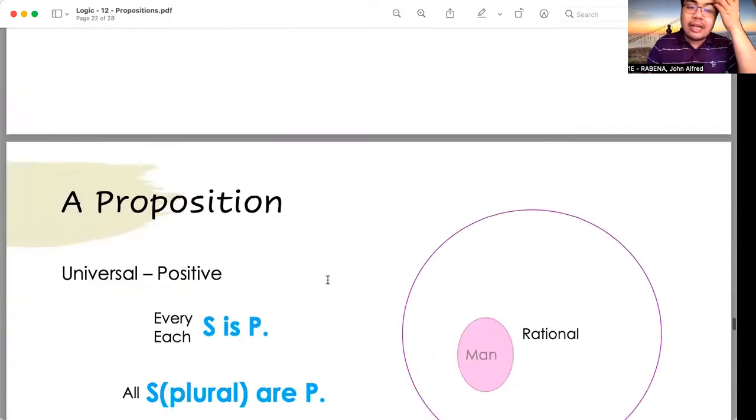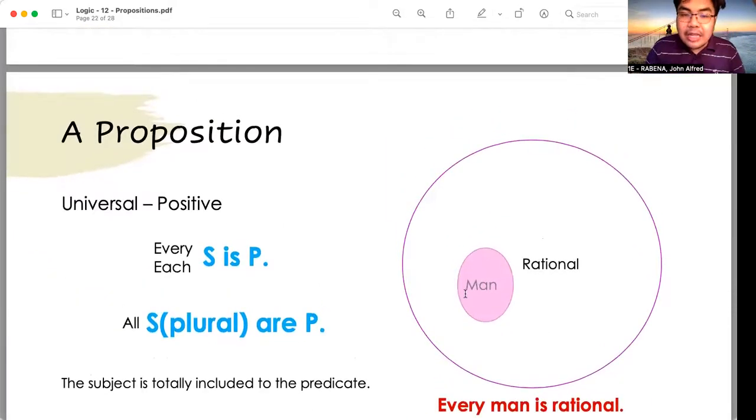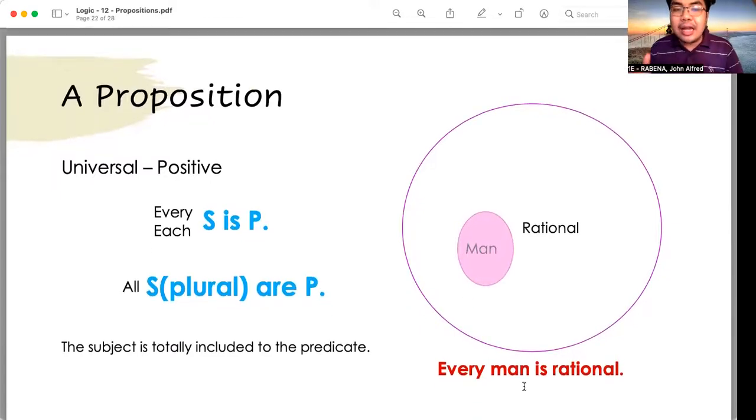Example, our example in the PowerPoint: every man is rational. Ibig sabihin, lahat ng tao ay rational daw. Lahat ng tao ay matalino. I'll give other examples. Other examples would be: all the grasses are green. Okay, all the grasses are green.